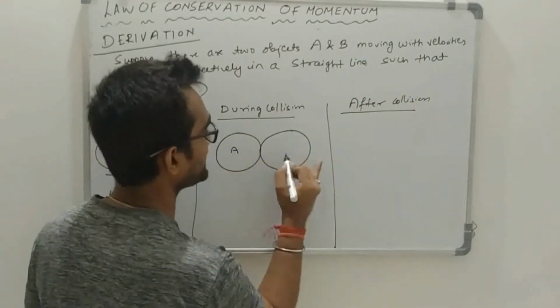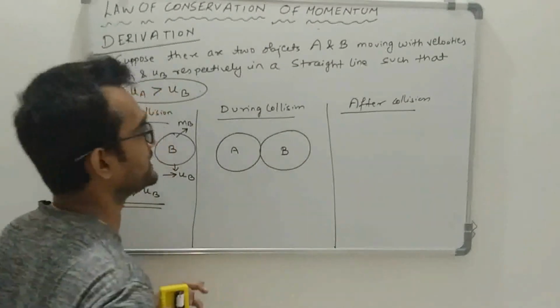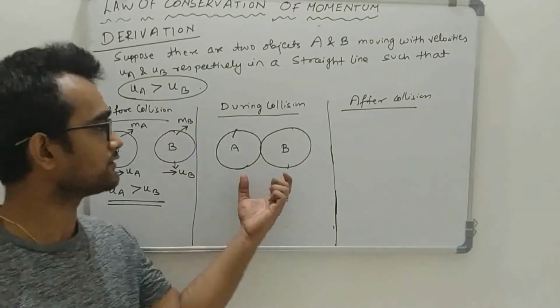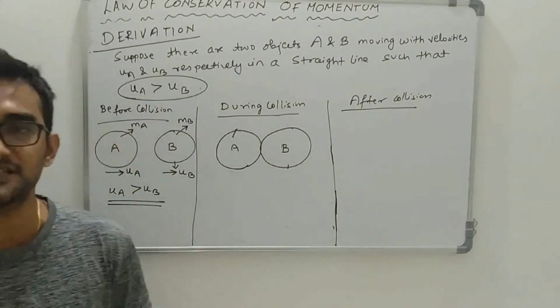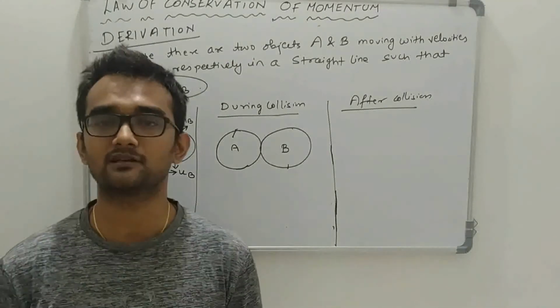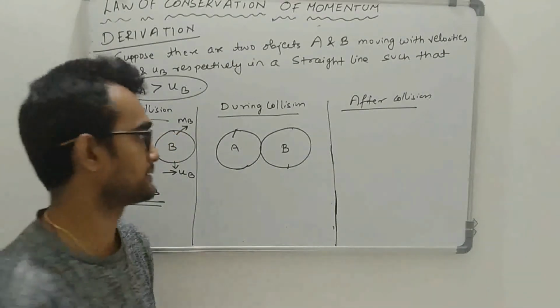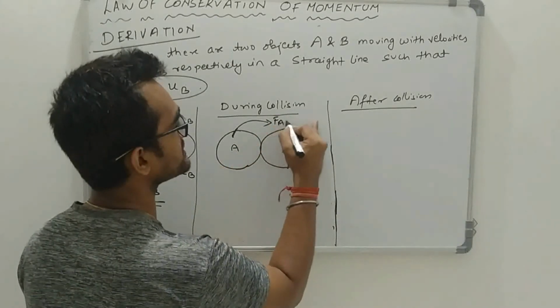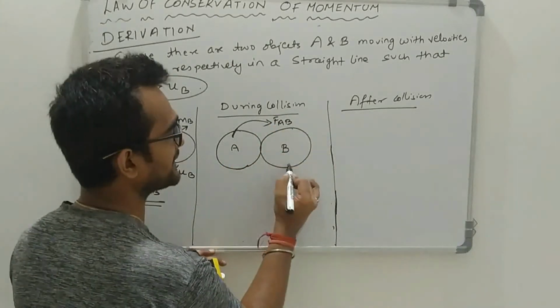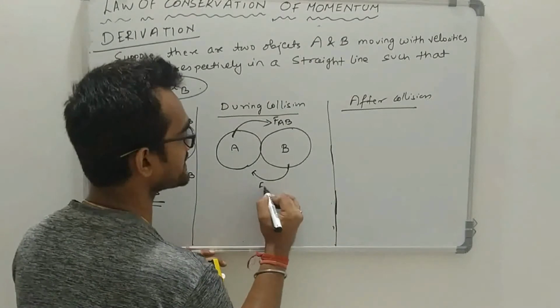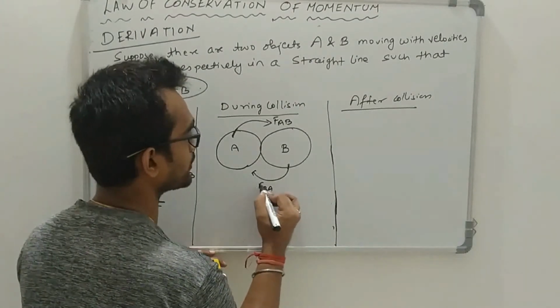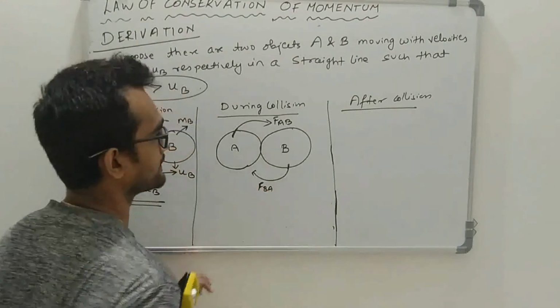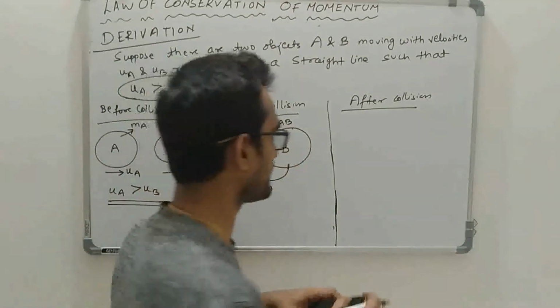Now, during collision part, this is object A and this is object B. During collision of these two objects for a certain time t, both the objects will exert a certain force on each other, such that object A exerts a force FAB on object B and in return object B exerts a force FBA on object A. Now the after collision part.